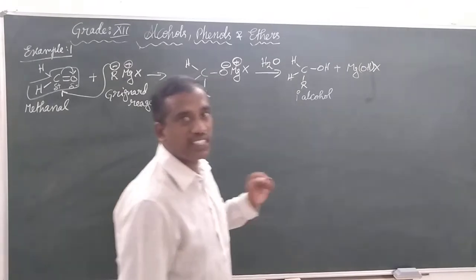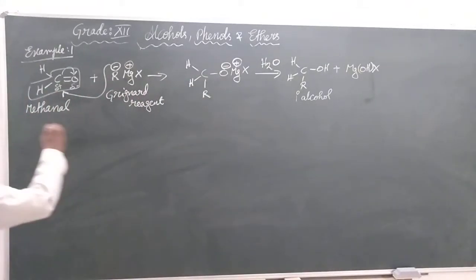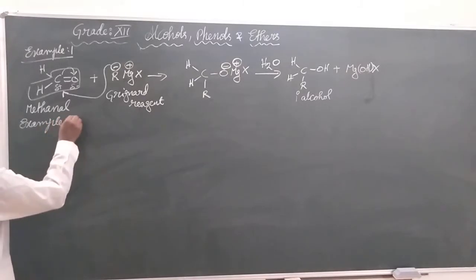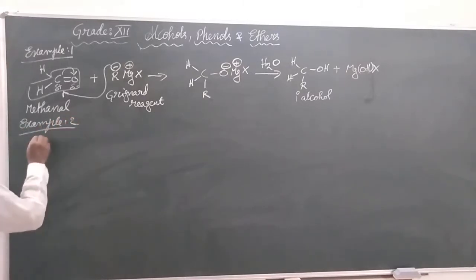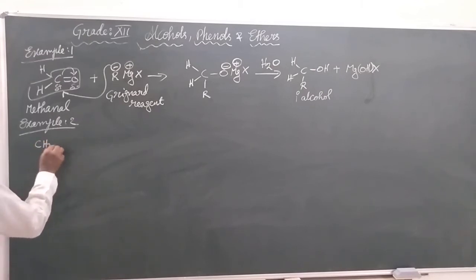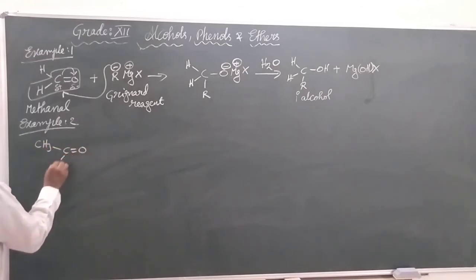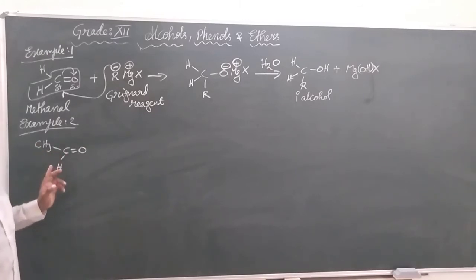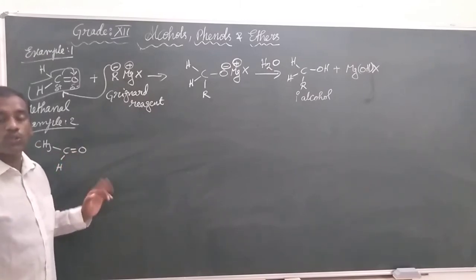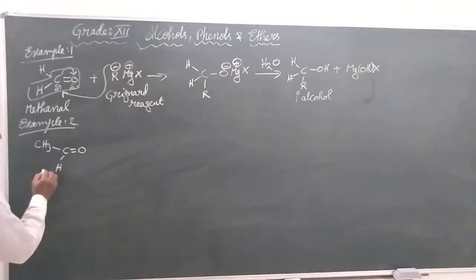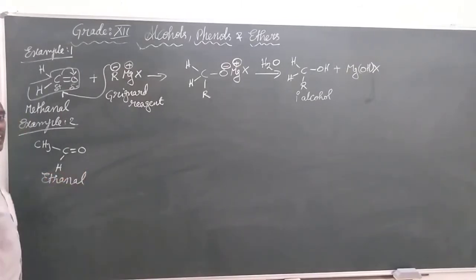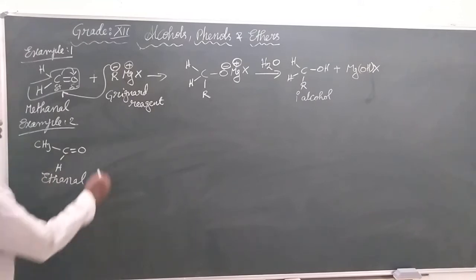Let us take the second example. In the second example, in the place of another hydrogen, we take CH3. Can we have a name for this one? There are two carbon atoms with an aldehyde group, so we call this one ethanol. There are two carbon atoms.